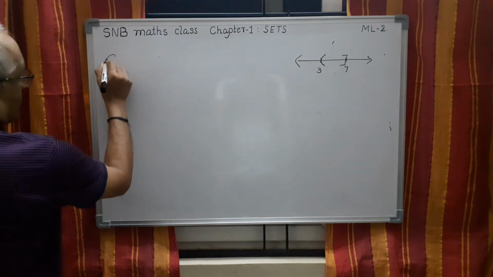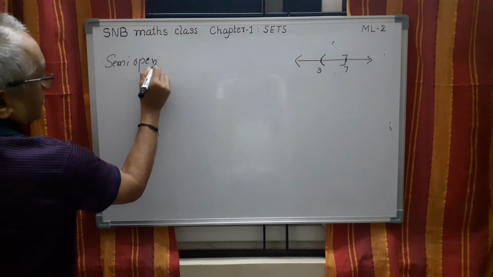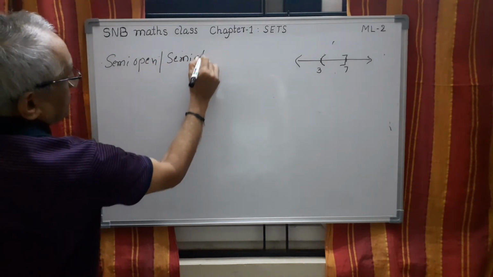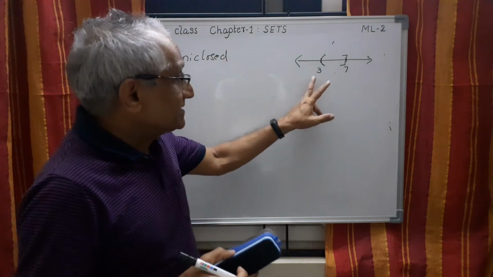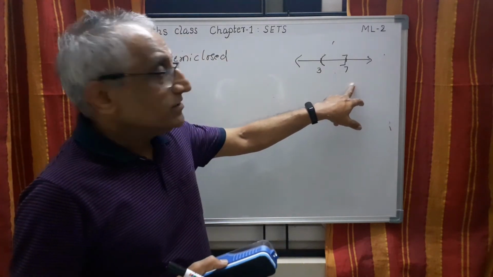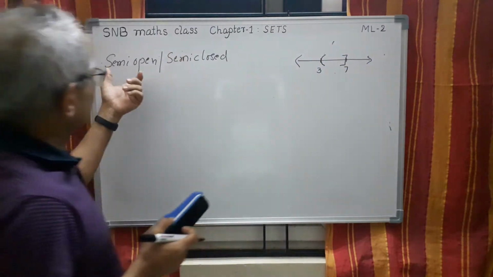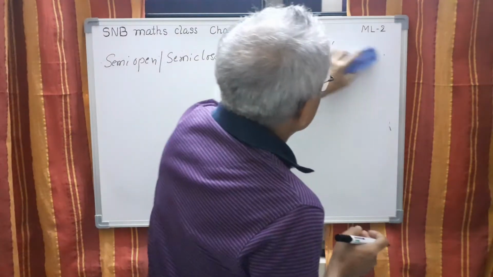So there is another concept, semi-open, or you can also write semi-closed. Some authors write open-closed. That means this side it is open, this side it is closed. Closed-open if it is the other way. That's also okay. But we use semi-open interval and semi-closed interval. Let me give an example.